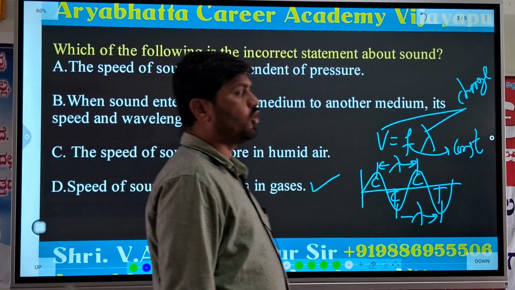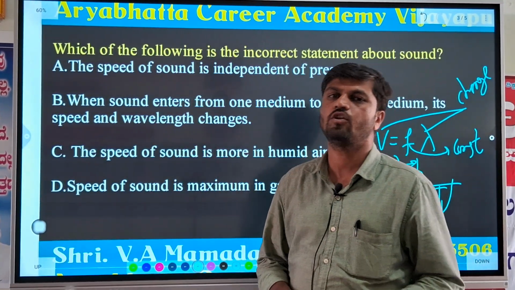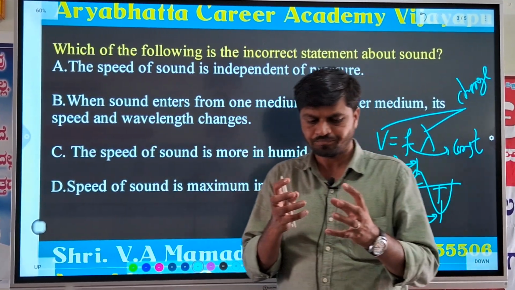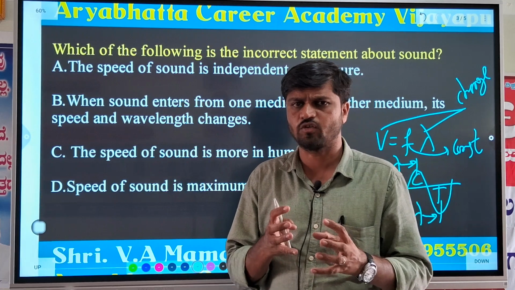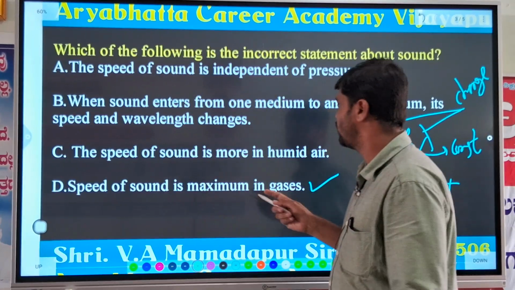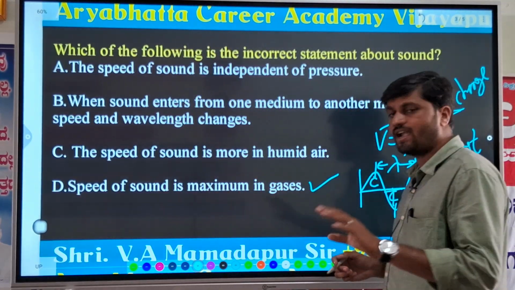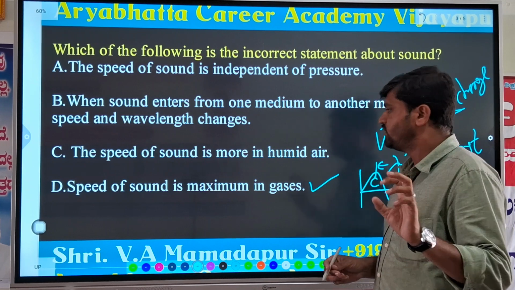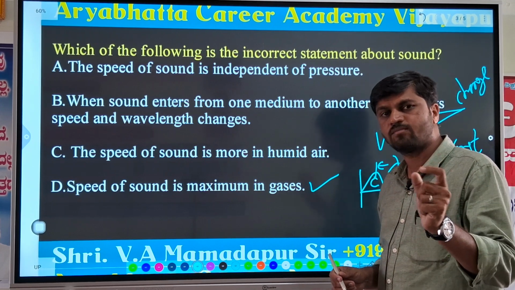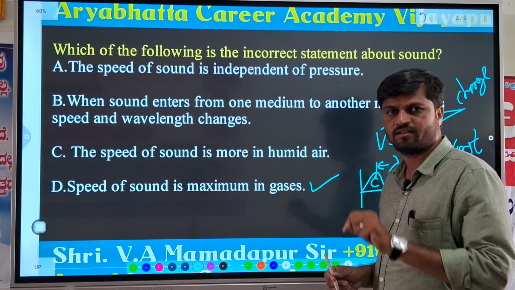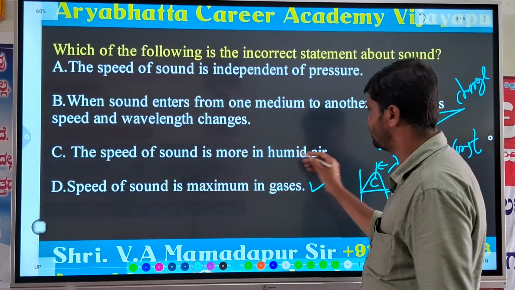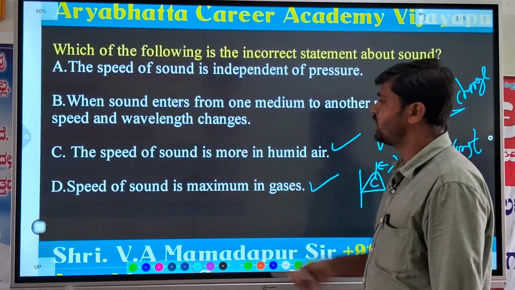Humid air means humidity. How to define humidity? The concentration of water in the air molecules is called humidity. So there is humid air and dry air. The speed of sound is more in humid air than in dry air. So that's why the speed of sound is more in humid air, a right answer. But which is the wrong one?